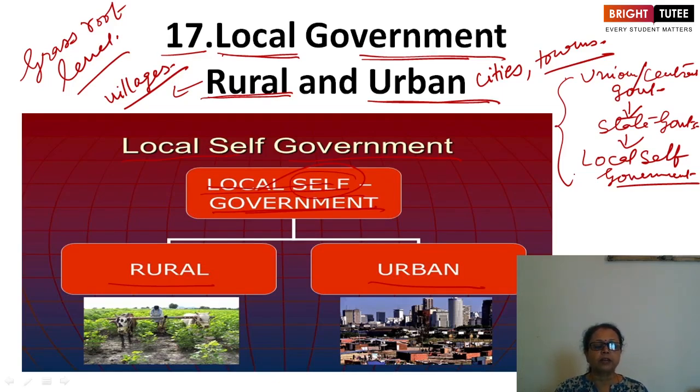They also elect officials for the collection of taxes. They have many things to do, just as the national government does. Suppose we talk about income tax and GST, which we pay to the government.